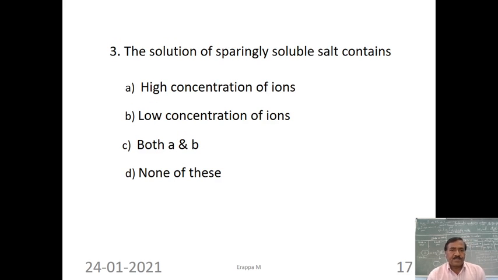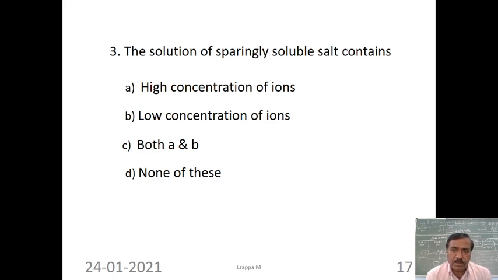Number 3. The solution of a sparingly soluble salt contains. Just now we explained in this session that a sparingly soluble salt has the least number of ions. That means solubility is very low. It contains only a few ions, that is nothing but low concentration.